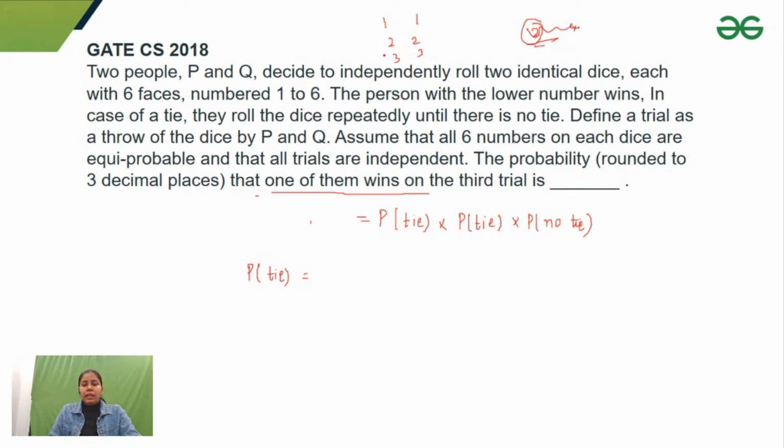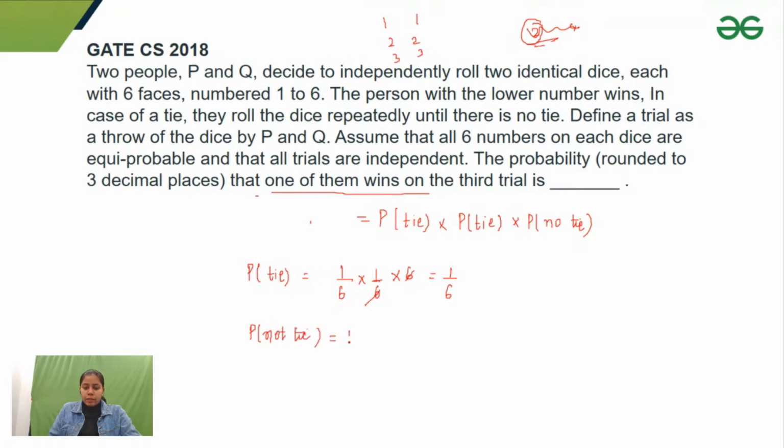So there would be a tie if both of them have the same number occurring. Both have the same number with probability 1/6 and 1/6, and there are six numbers possible for that. Either they both have one, or both have two, or both have three. So 6 and 6 get cancelled, and we'll get 1/6.